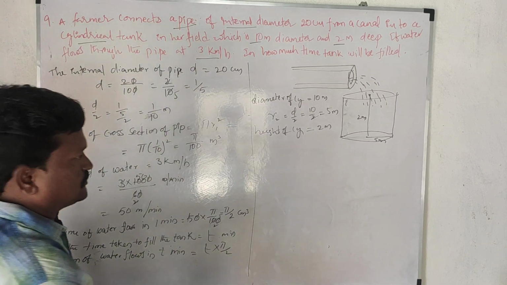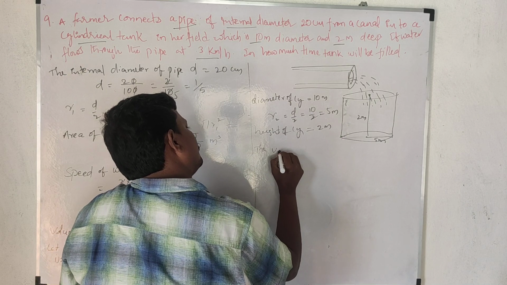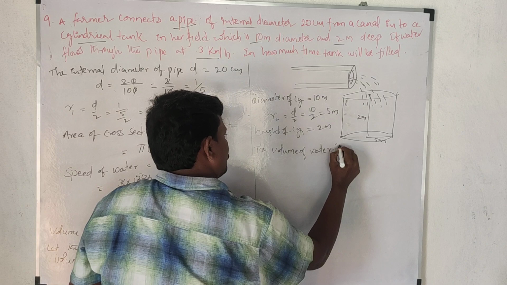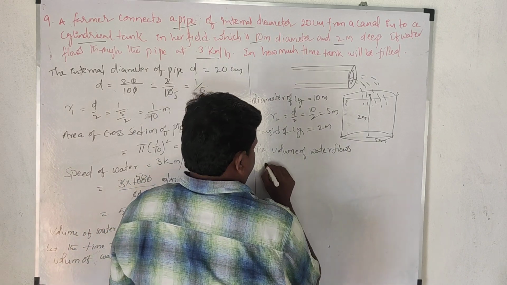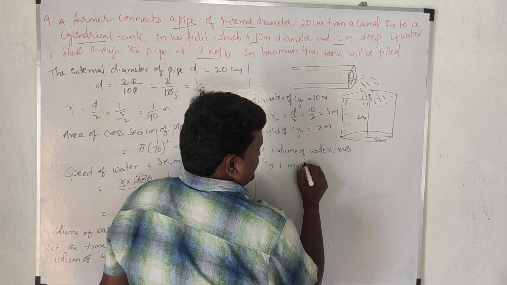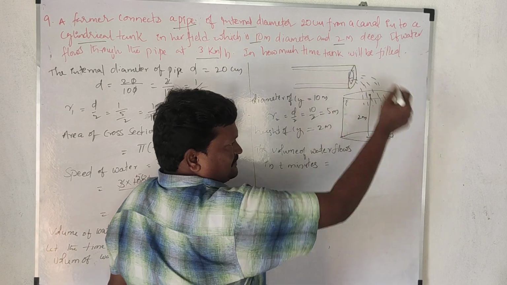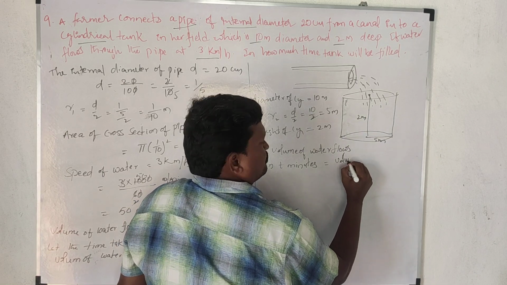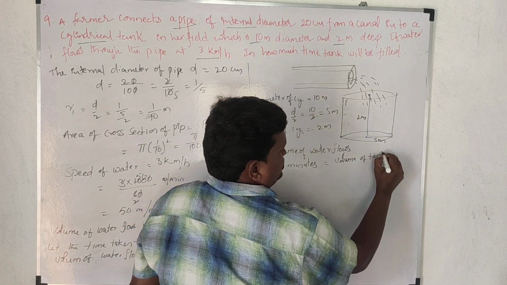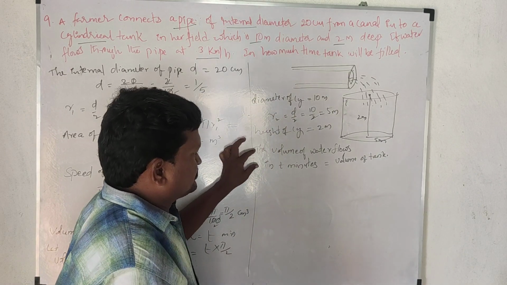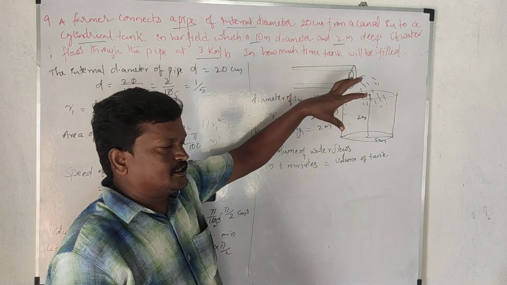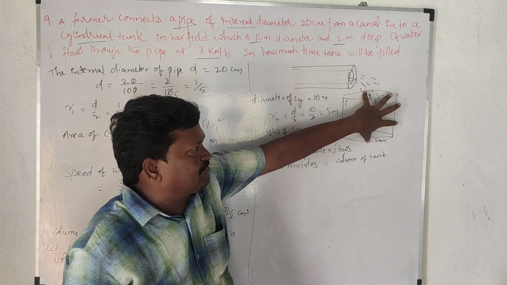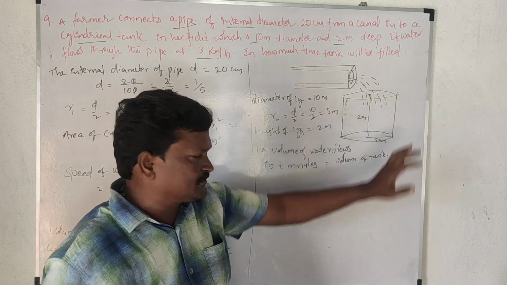Now the volume of water that flows in t minutes will fill the tank, meaning that is the volume of the cylinder. So observe carefully. How much will it fill? It will fill the tank, meaning the volume of the cylinder.